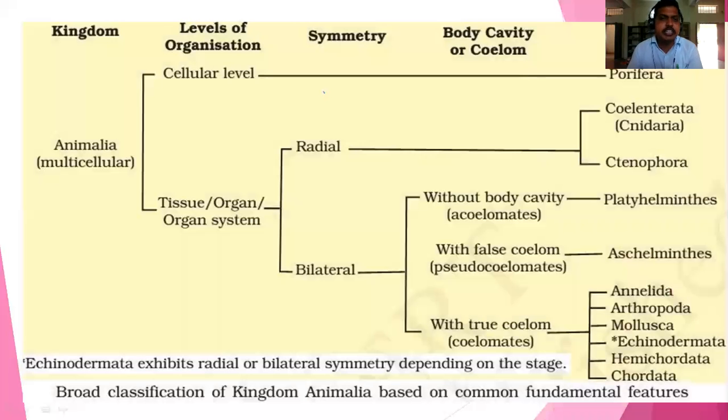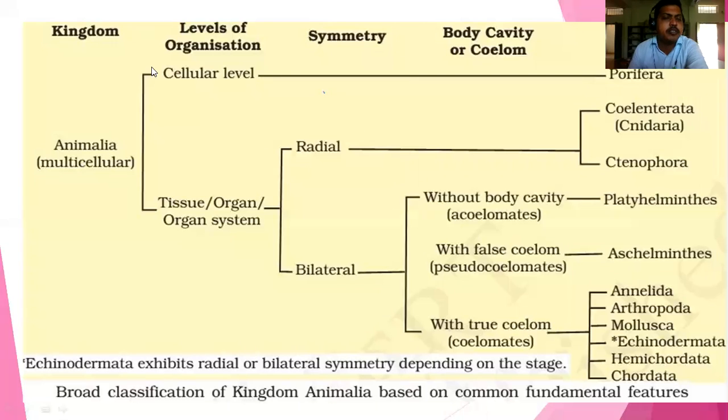And here you may see kingdom, levels of organization, symmetry, body cavity or coelom, and phyla. This we will discuss here. The kingdom Animalia consists of all the multicellular animals.